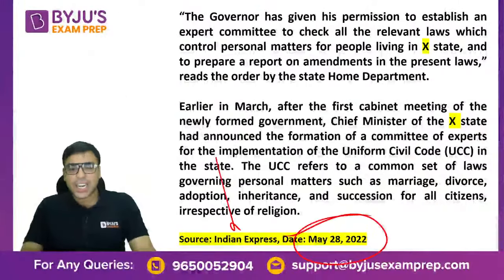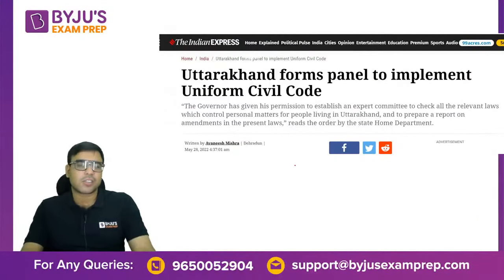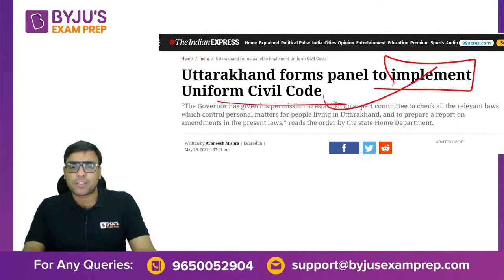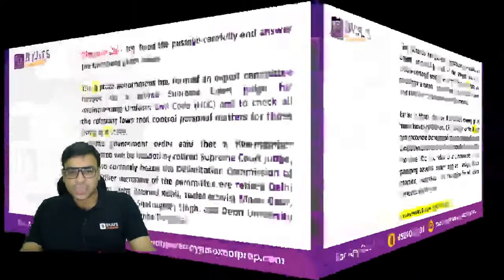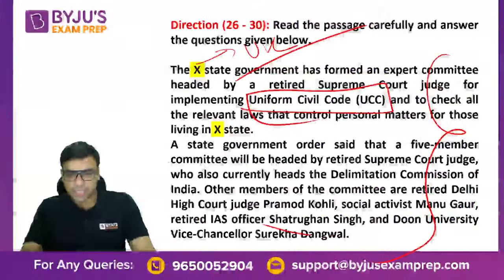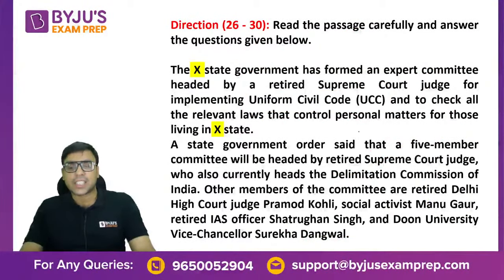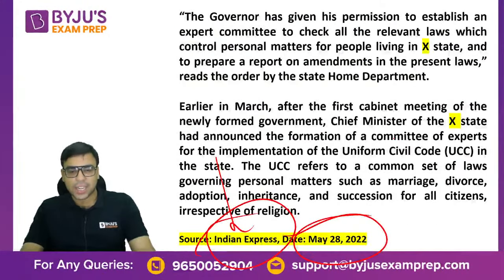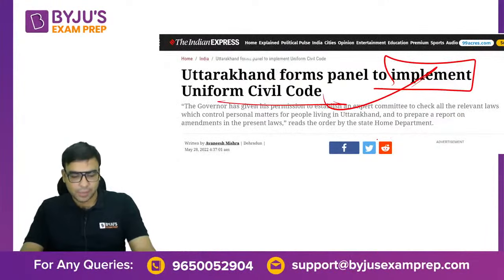This is also a recent article from Indian Express: Uttarakhand forms panel to implement uniform civil code. So it was in the news. That is why we have discussed it. Okay, you can see. So who is the judge? The retired judge is Justice Ranjana Prakash Desai. I hope you are aware of the name of the judge also.